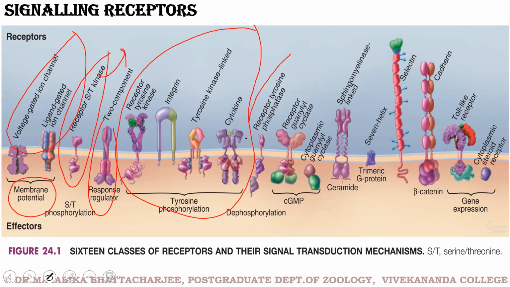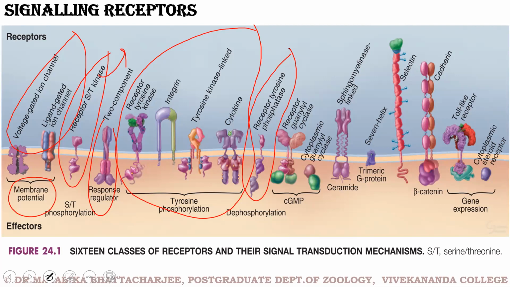Then we have this interesting receptor tyrosine phosphatase. Just as I said, kinase can activate a cytosolic protein by addition of phosphate. Phosphatase can deactivate a cytosolic protein by removal of phosphate. So that's receptor tyrosine phosphatase. You see the word tyrosine is being used.